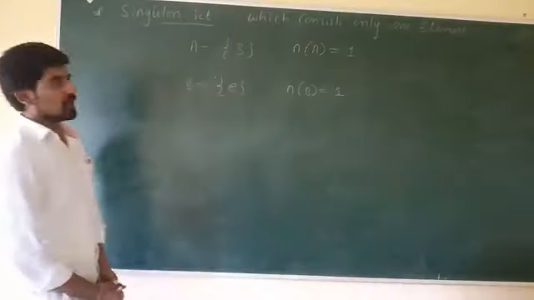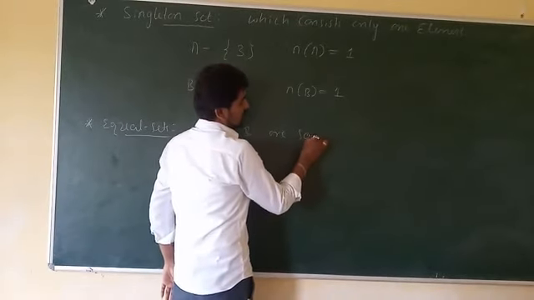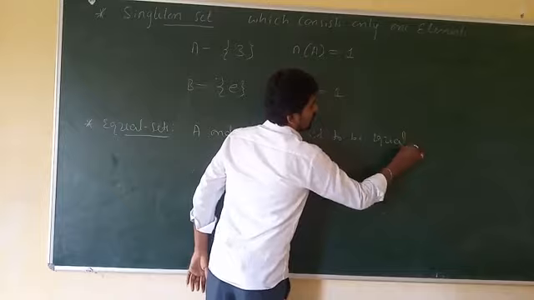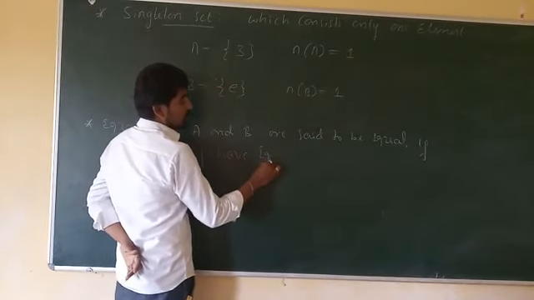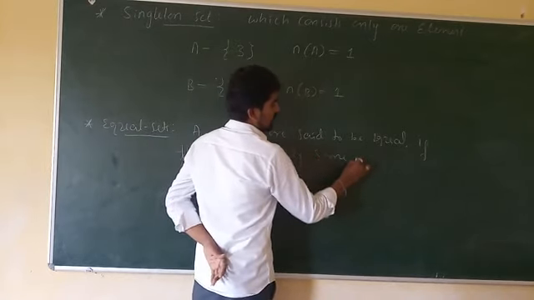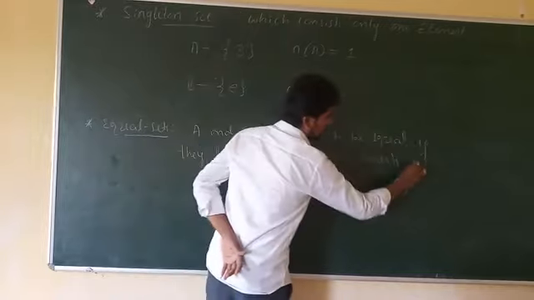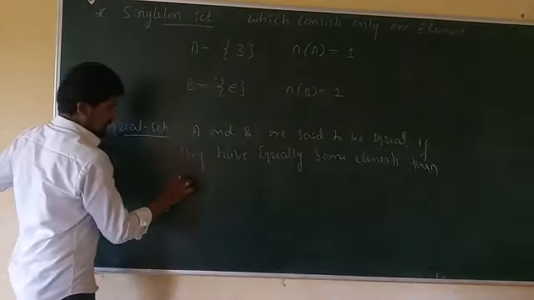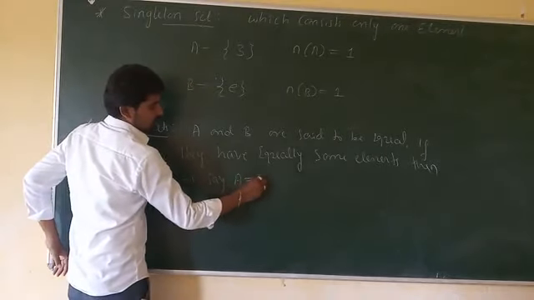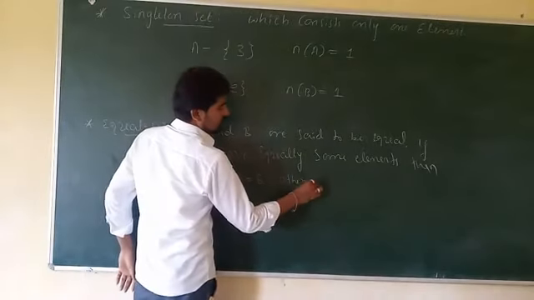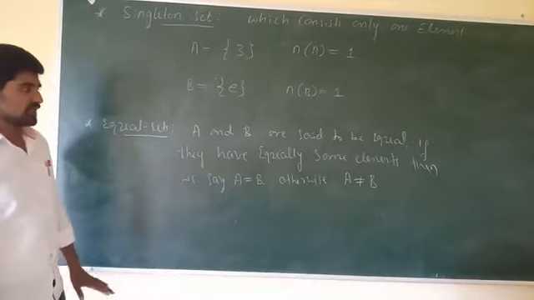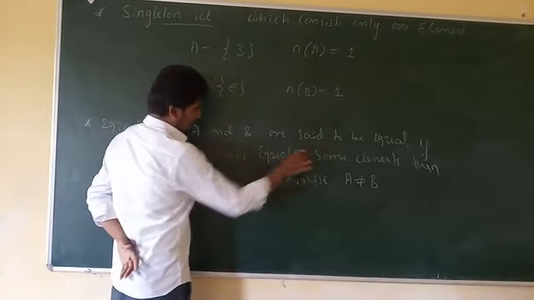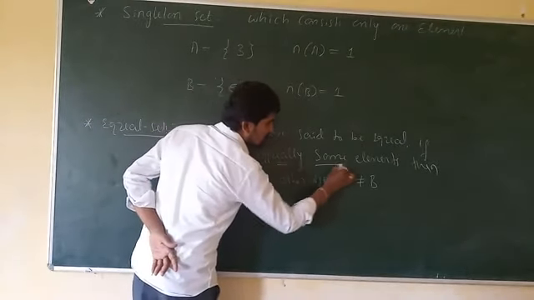Two sets A and B are said to be equal if they have exactly the same elements, then we say that set A is equal to set B. Otherwise, we say that the set A is not equal to set B. I hope all of you understand.